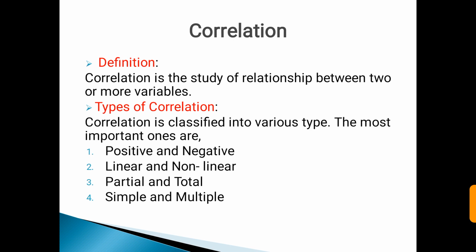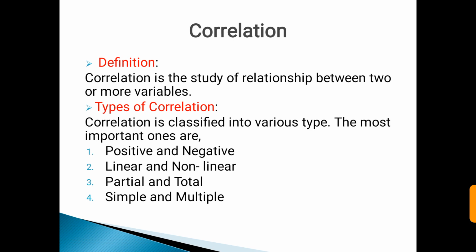correlated. Next, linear and non-linear correlation means if the ratio of change between the two variables is a constant, then there will be linear correlation between them, and if the amount of change in one variable does not bear a constant ratio to the amount of change in the other, then the relation is called curvilinear or non-linear correlation.